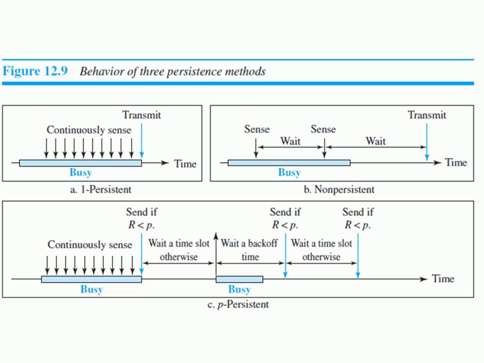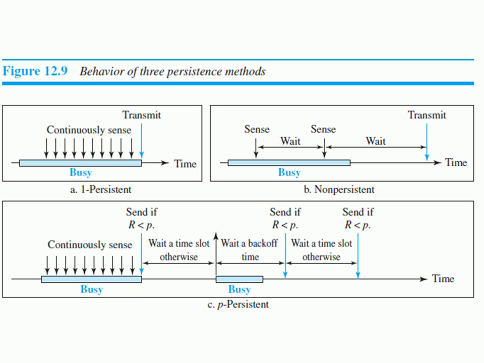Or else, if R is greater than P, then the station has to wait for a particular amount of time slot. After waiting, again the station has to sense the transmission medium, whether it is free or what. If it finds it busy again, then the station has to wait for a back off time, right? The back off time will be different for all the stations. It is not the same, right?